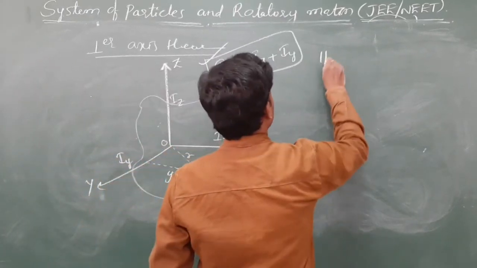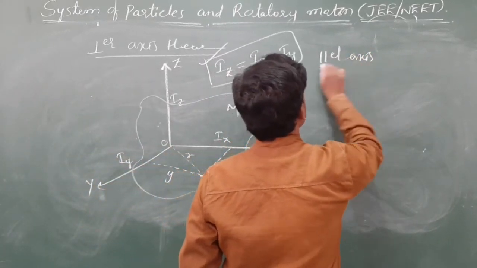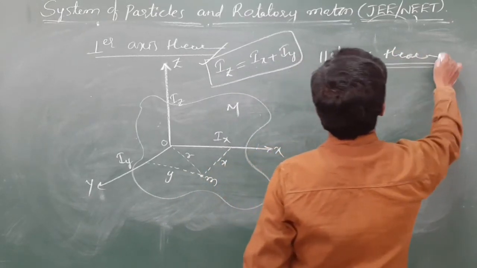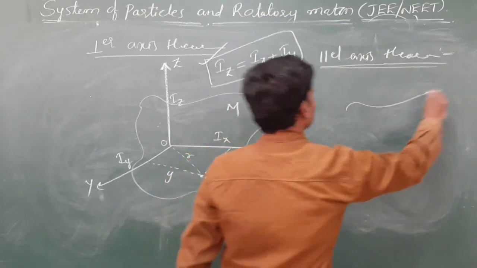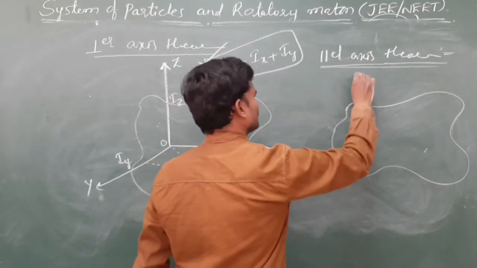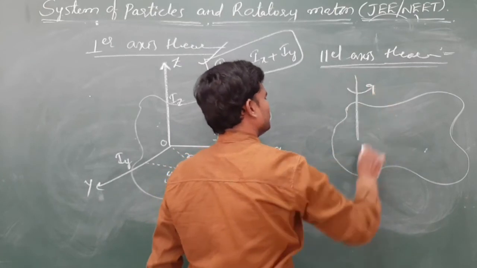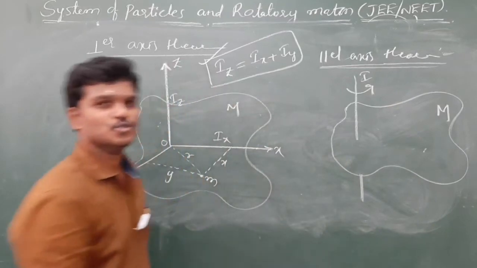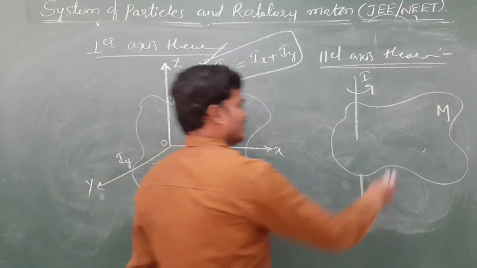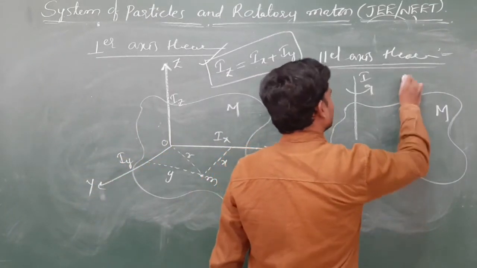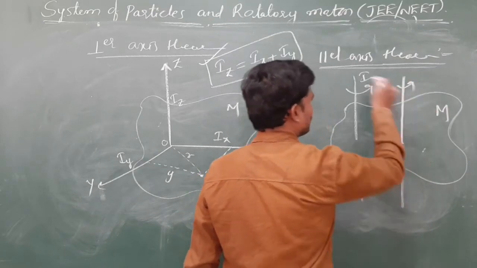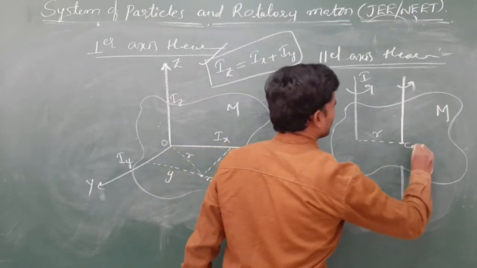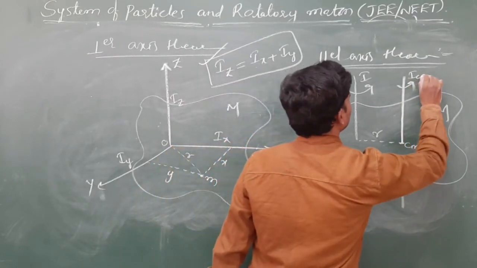And according to the parallel axis theorem, I am giving the statements only. In regular classes it will take a minimum of 1 hour, so here I am giving only statements. See, this is the plane lamina. Let us suppose it is rotating about this axis, whose moment of inertia is I. And if this is the center of mass, this center of mass also rotates about this axis at a distance of r. And this is the center of mass, and this is the moment of inertia of the center of mass.